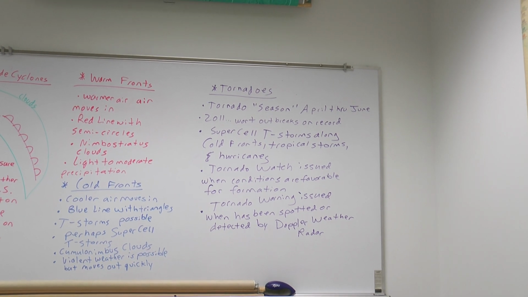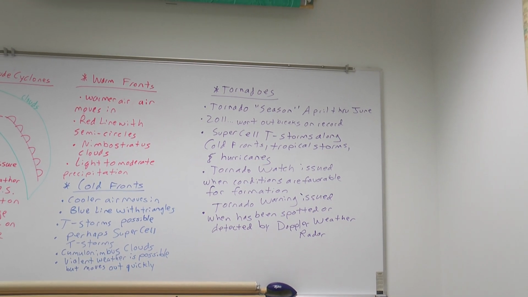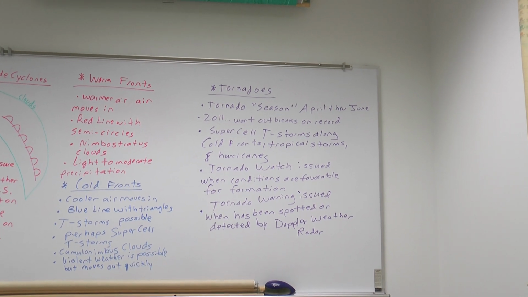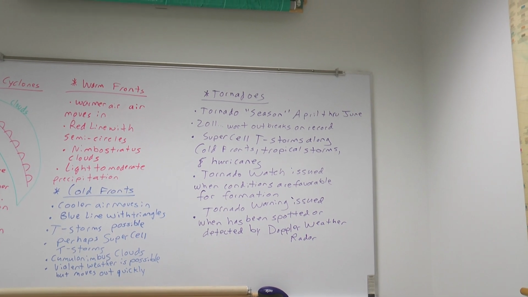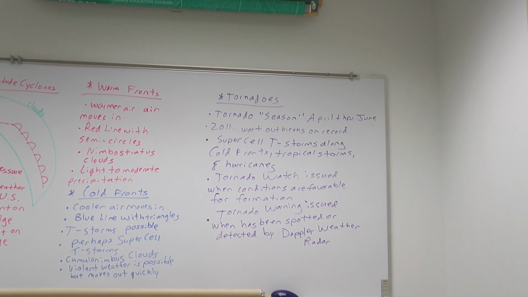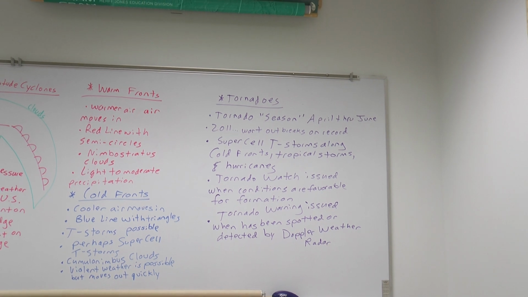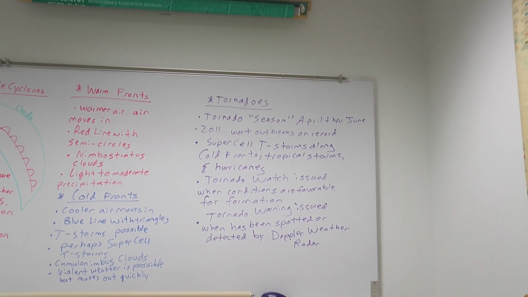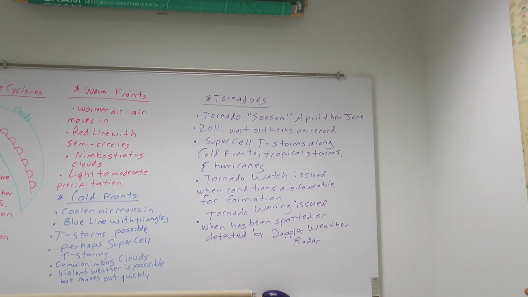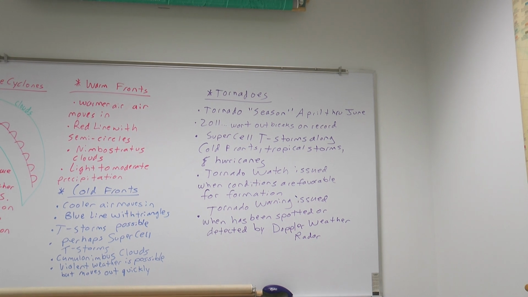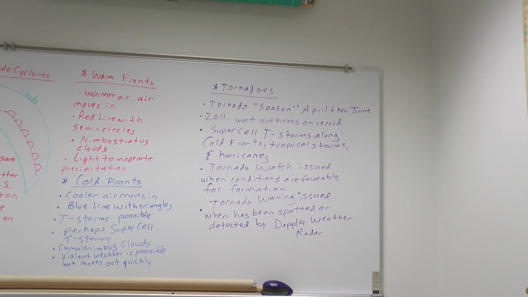Okay, so tornadoes. I'm going to want you to know when is tornado season, and that's in quotes because it's not a real season like summer or winter. It's simply the time of year when they're most likely to occur. Tornado season, April through June. I'm going to want you to know what was the worst year for tornado outbreaks, and that was 2011. In the narrated PowerPoint, we discuss the terrifying tornado outbreaks that we had in April and May of that year, and we discussed it in class today.